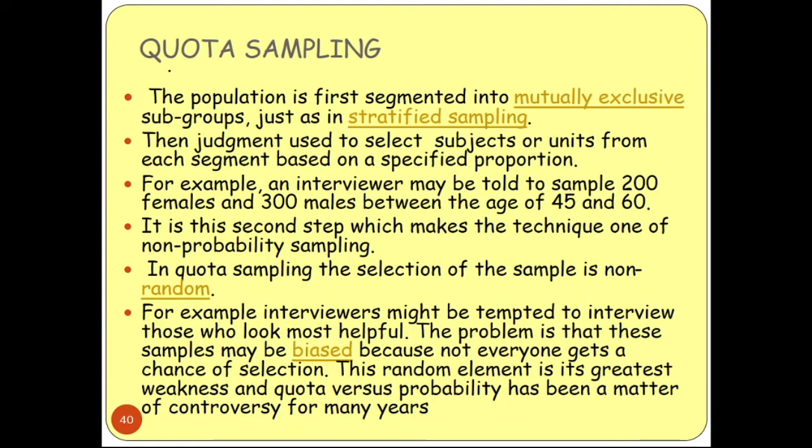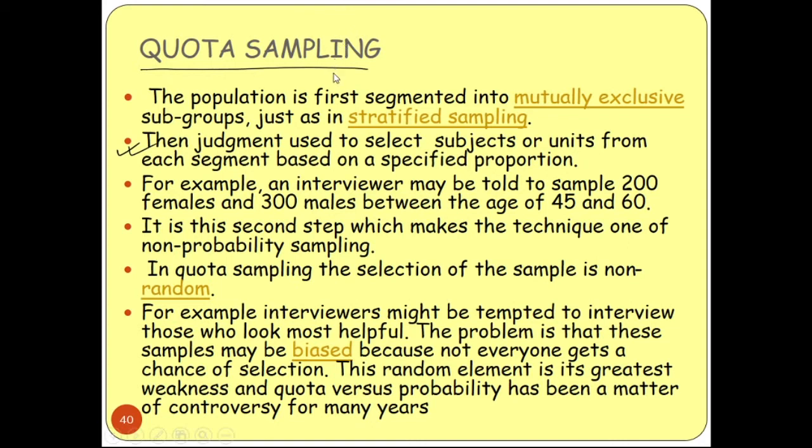So, this is another sampling technique. This is quota sampling. The population is first segmented into mutually exclusive subgroups, just as in stratified sampling. So, we have to divide the whole population into different segments, and then judgment is used to select subjects or units from each segment based on specified proportions. So now you have to select the people from those segments using some specific criteria.